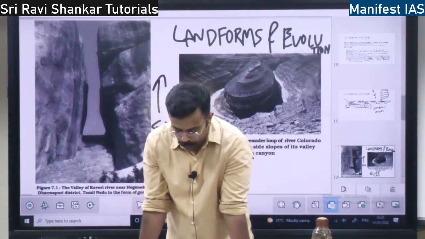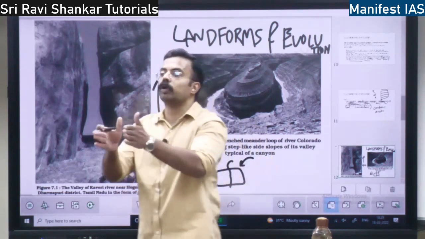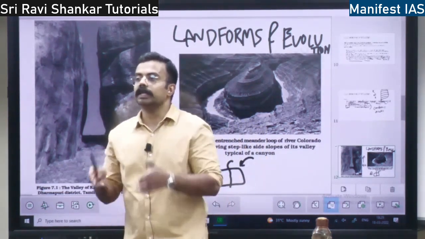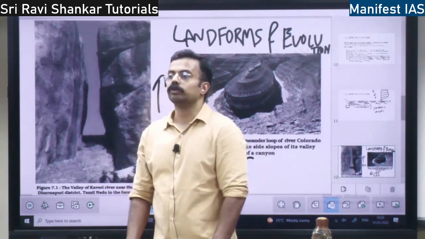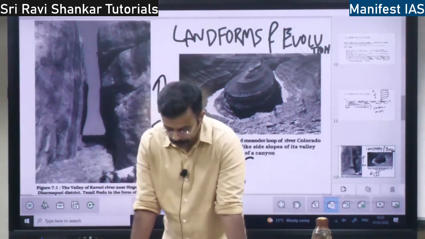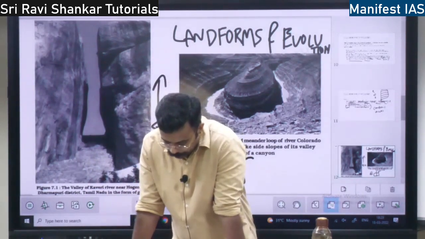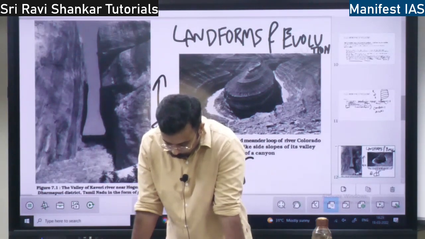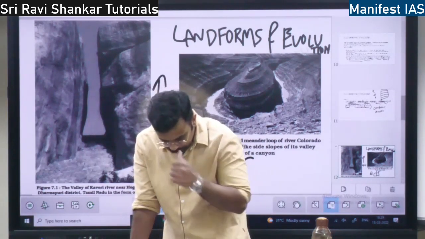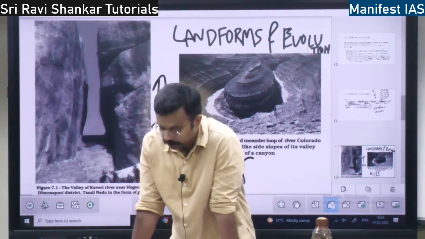The second type of water flowing is linear flow. Linear means it is going to flow narrowly. That is the second type of water flow, right? What happens to these stream channels?